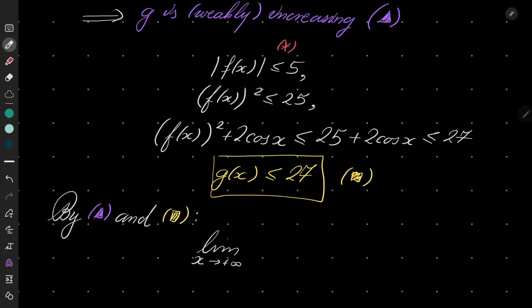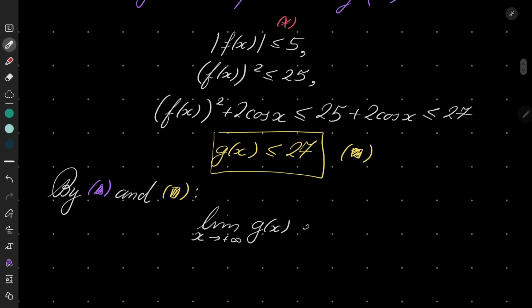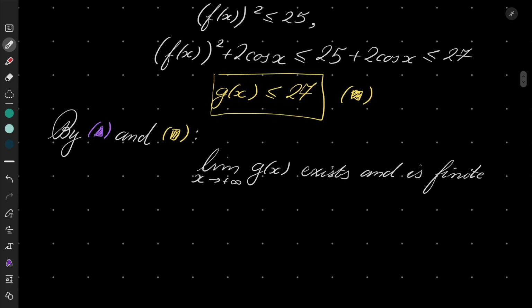So this limit of my function g of x exists and is finite. Very well.